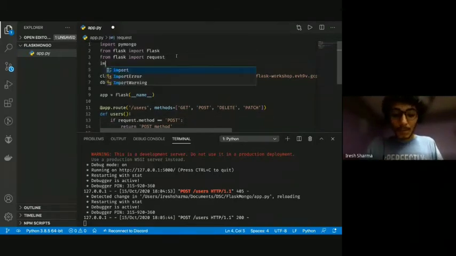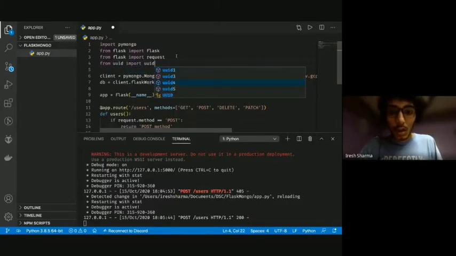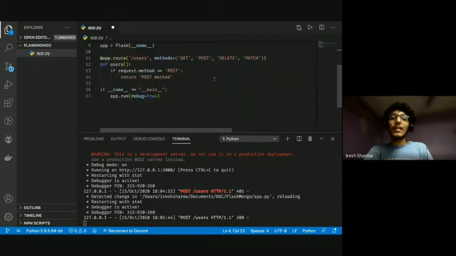Now we're going to import a standard library called UUID. Or to be more specific, I'm going to import uuid4 from the module uuid. UUID is an inbuilt Python library which lets you create unique IDs.